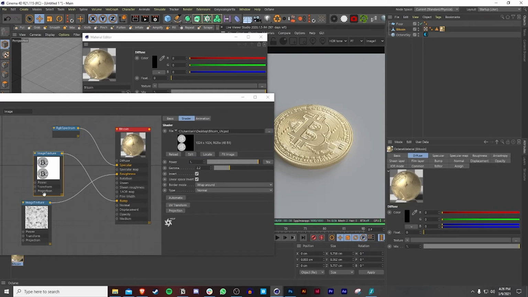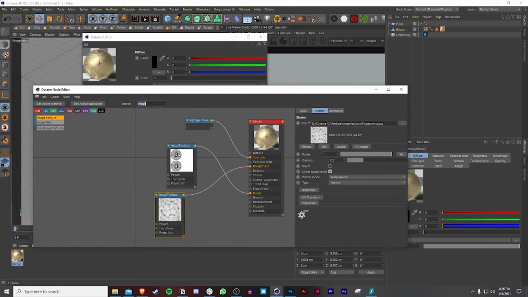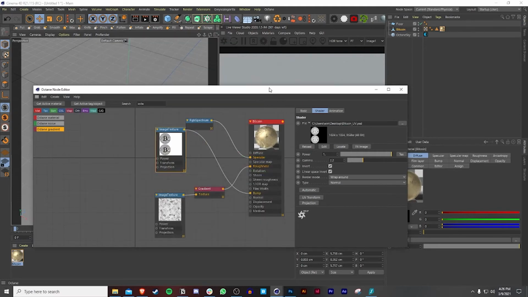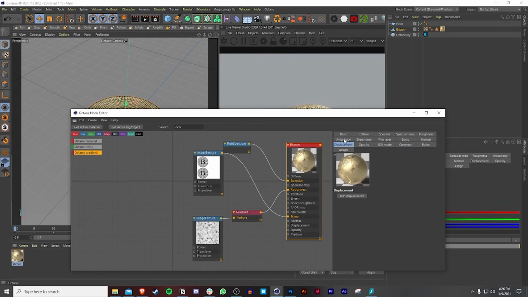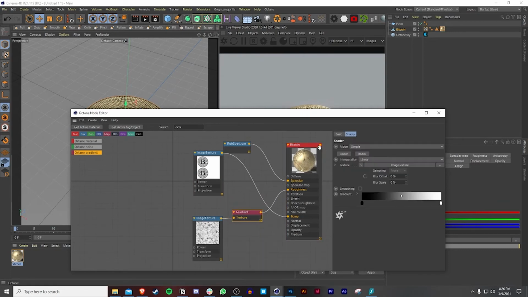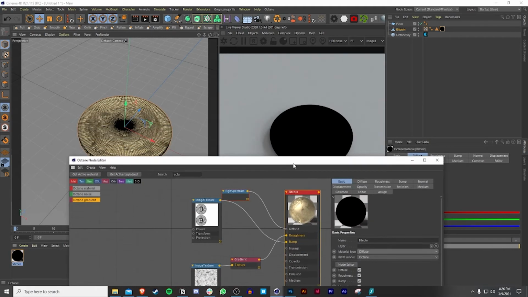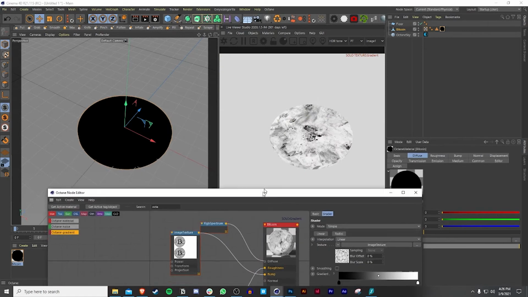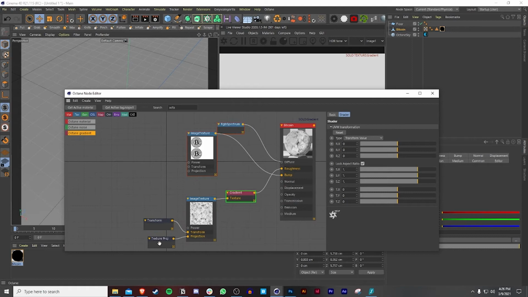So one thing I want to do also is to maybe not put too many fingerprints. So what I can do is bring an Octane gradient and put this into the image texture. Now, Octane is not really friendly when it comes to metal materials, so you can solo this. So what I do is I go to basic and then I go to diffuse. You're not going to see anything, but if I go solo, now you can see the texture. So what I can do is transform this a little bit.